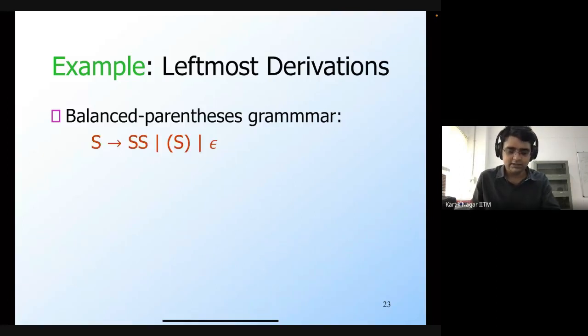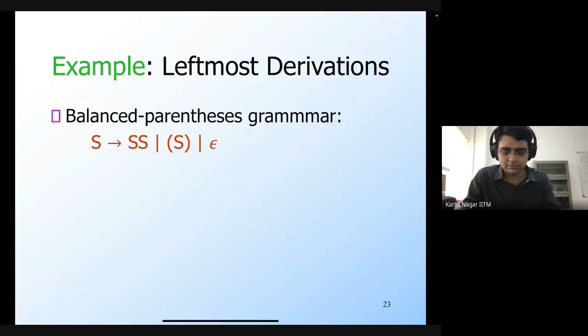Let's only focus on the grammar for balanced parentheses. This grammar has just one variable, S, which is also the start symbol of the grammar, and there are three production rules: S generates S S, S generates open bracket S close bracket, and S generates epsilon.